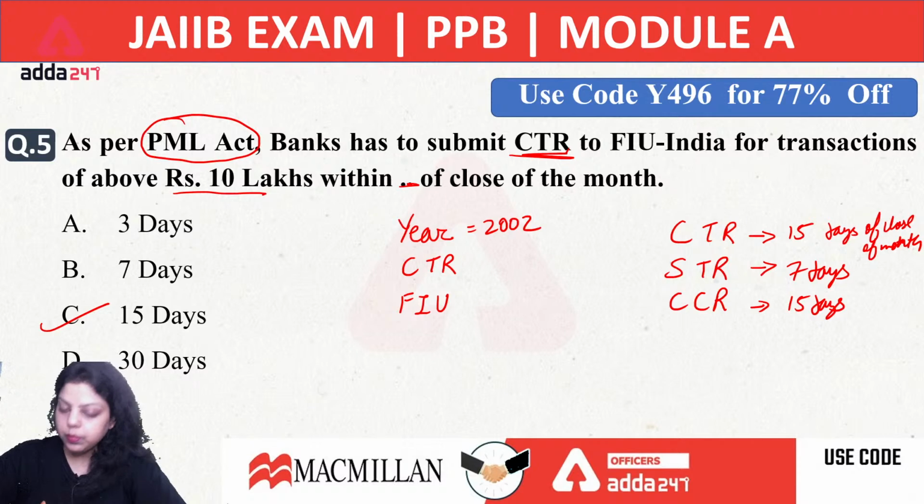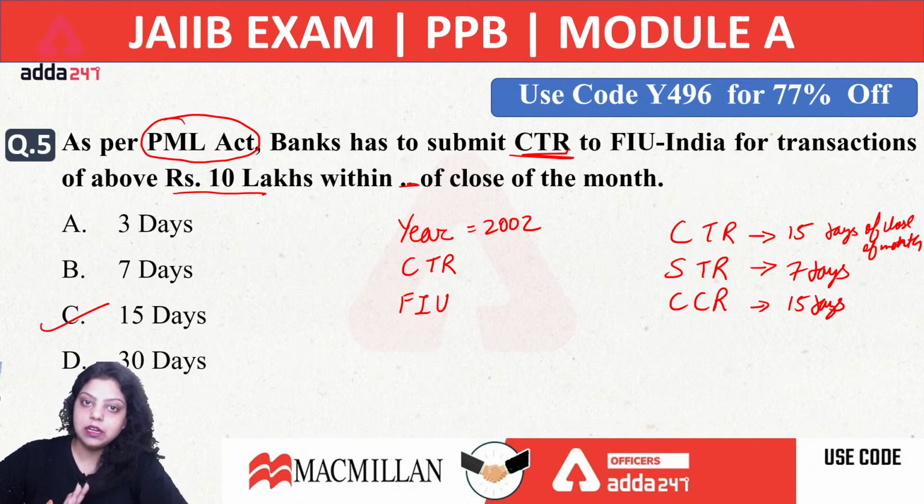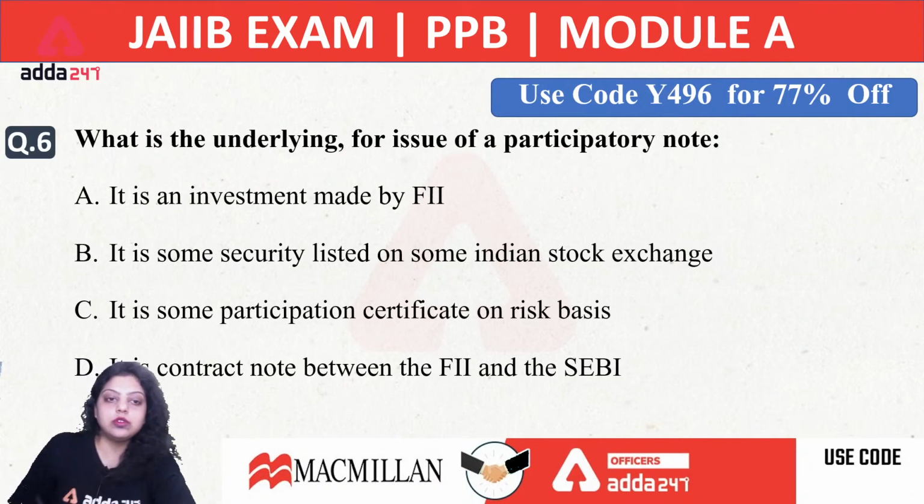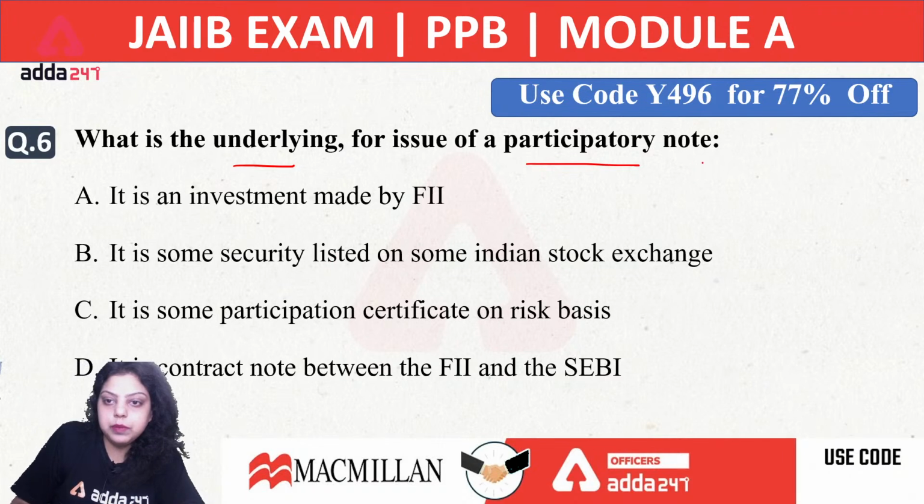Do remember this also. And what is FIU? FIU is simply your Financial Intelligence Unit. Very good. So the right answer is the fifth, that is 15 days. First of all, PMLA stands for Prevention of Money Laundering Act. Second, CTR stands for Cash Transaction Report. FIU stands for Financial Intelligence Unit. The Act came in the year 2002. And the CTR report we have to submit to FIU-IND within 15 days of the close of the month. Okay, so these are the three types of reports which we have to submit, and remember the duration of all three. Now let's move to the 6th question. What is the underlying for the issue of participatory notes? That is also known as P-notes.